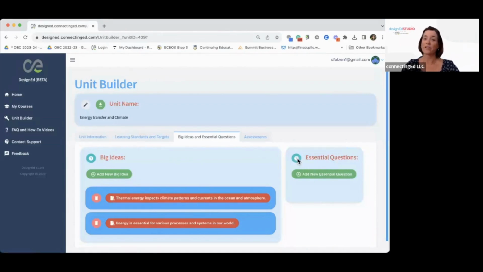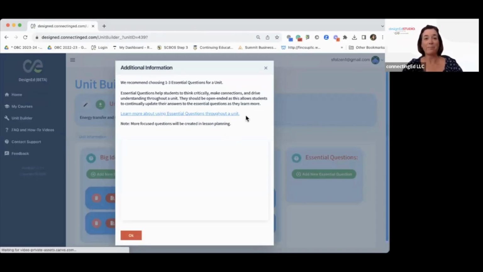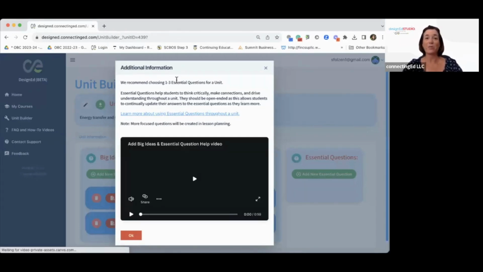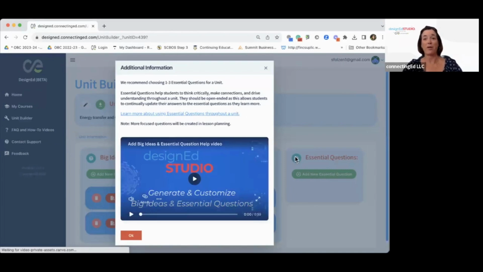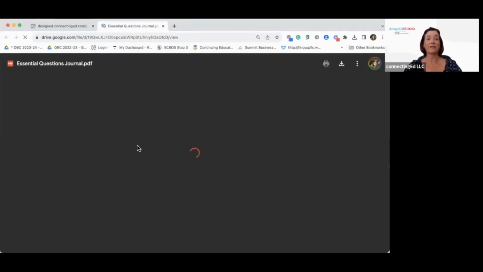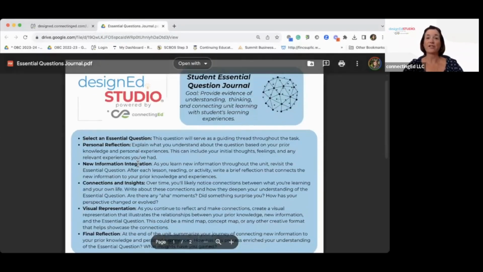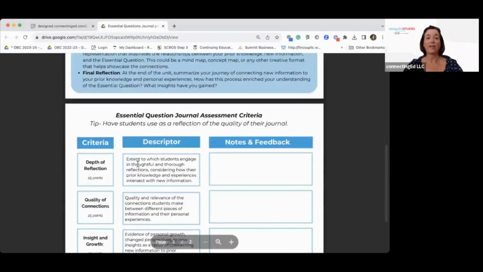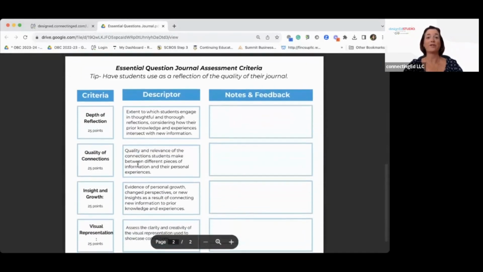Oh, and I'm going to show you this too, because another little added bonus here is that not only do we tell you a little bit about what it is that you clicked on, essential questions here, but we also provide some professional learning and some strategies for you as well. So what you're going to see here is that we have an idea of how to use essential questions in the classroom. It's an essential questions journal, and it shows you how to set that up. And it also gives you a way to assess the journal in class.